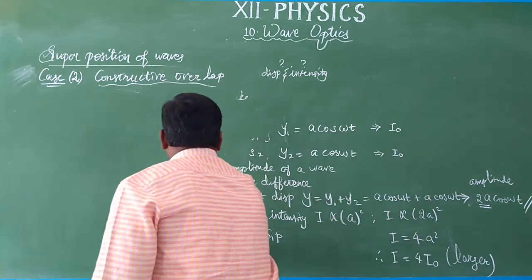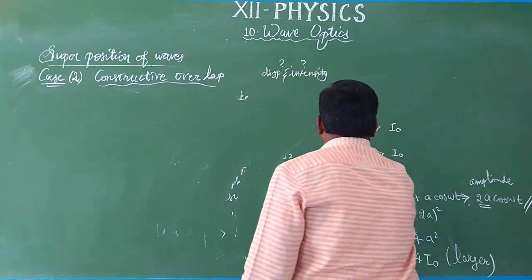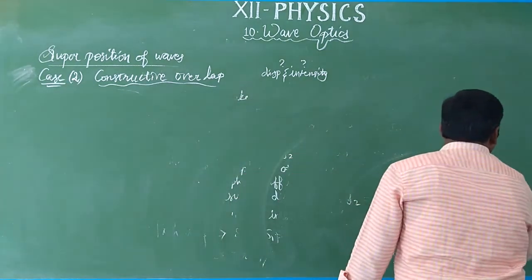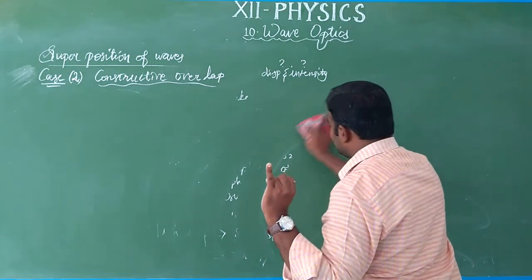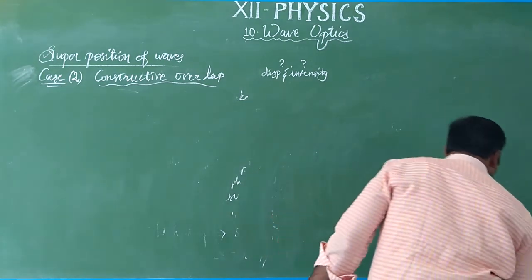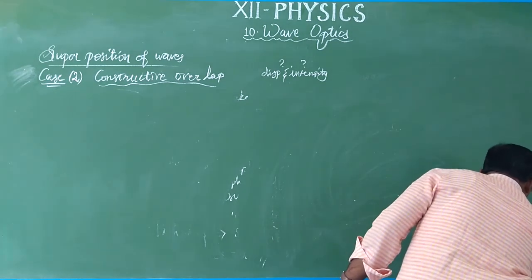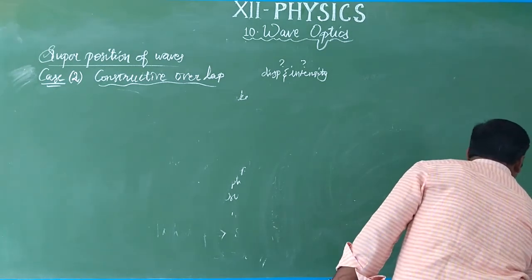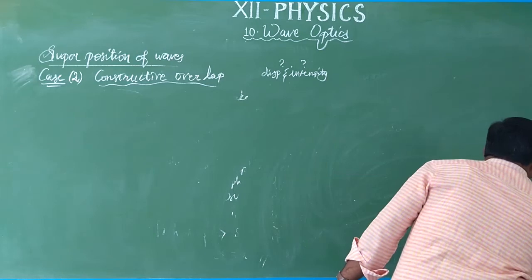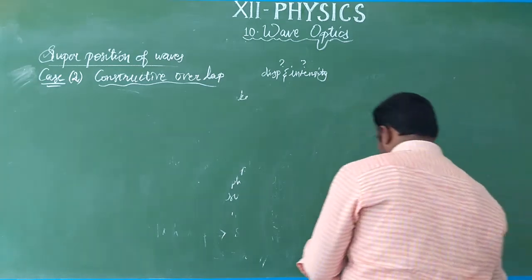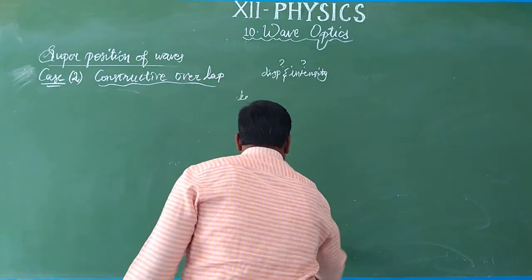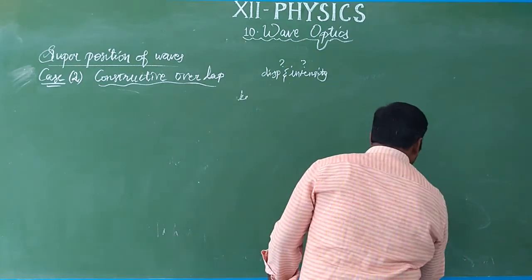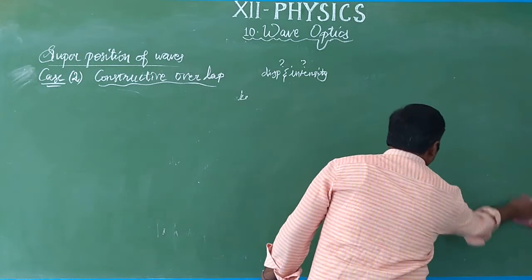For a given wave, how to determine the 3 things? What are the 3 things? One is the resultant displacement, another is the resultant intensity, and the third is the path difference. First we will find the path difference, and then we will find the resultant displacement and resultant intensity.